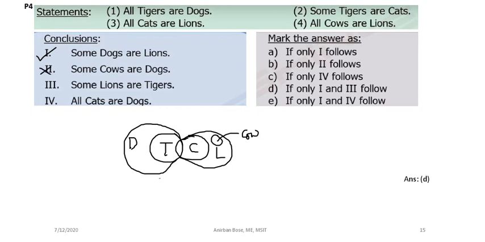Some lions are tigers: here you can see some lions are definitely tigers. So that is also true. All cats are dogs: all cats might not be dogs. That is clear, so that is also not true. So 1 and 3 are correct. So option D will be the answer. 1 and 3 follow.